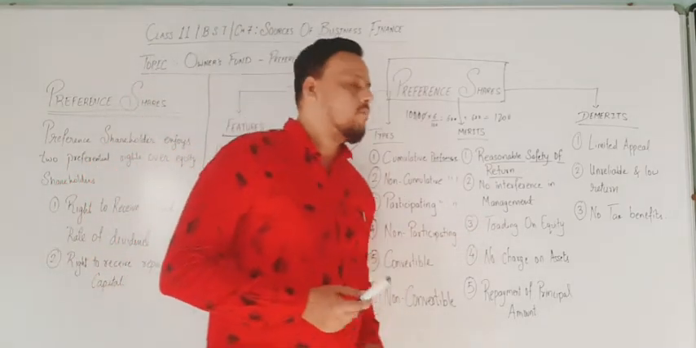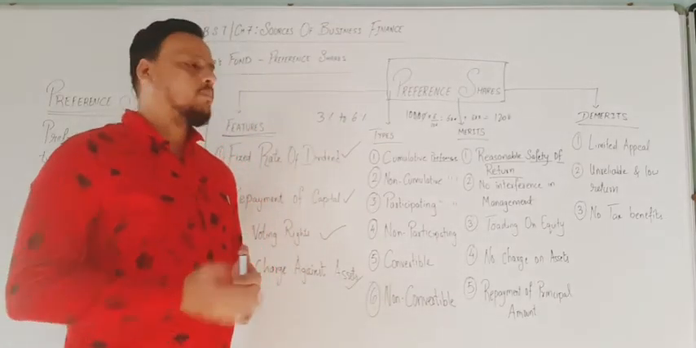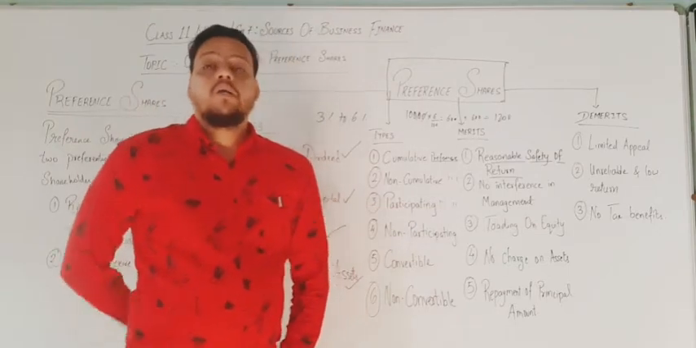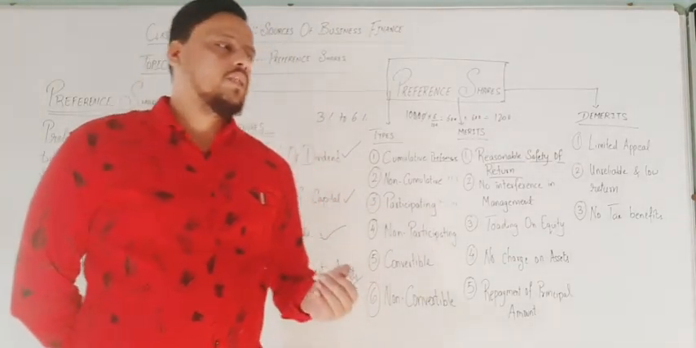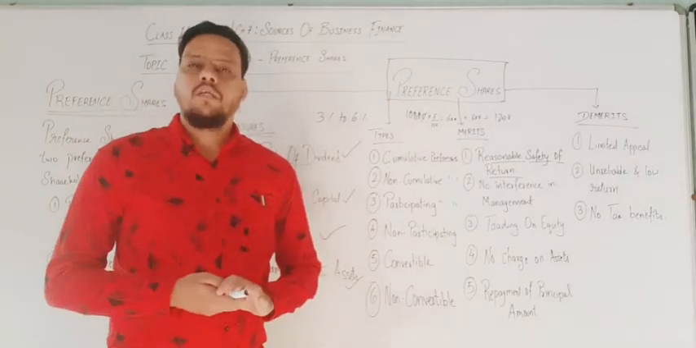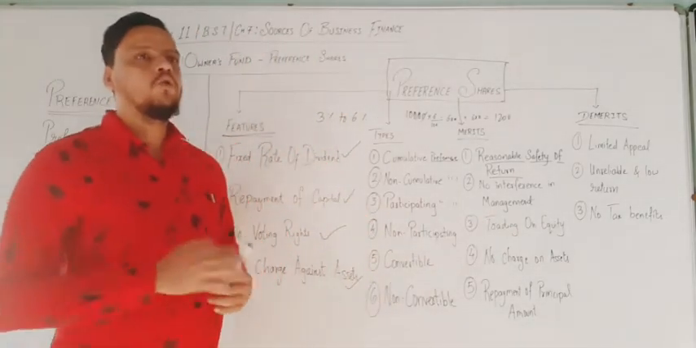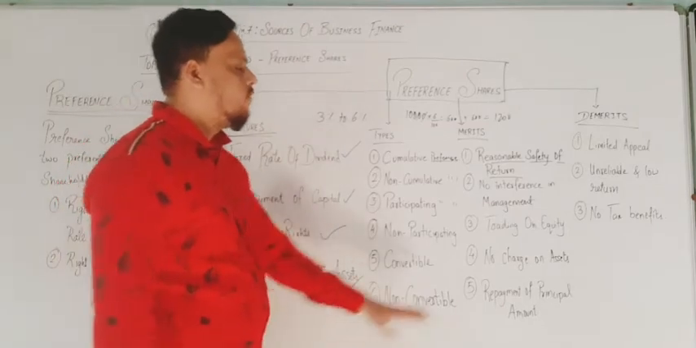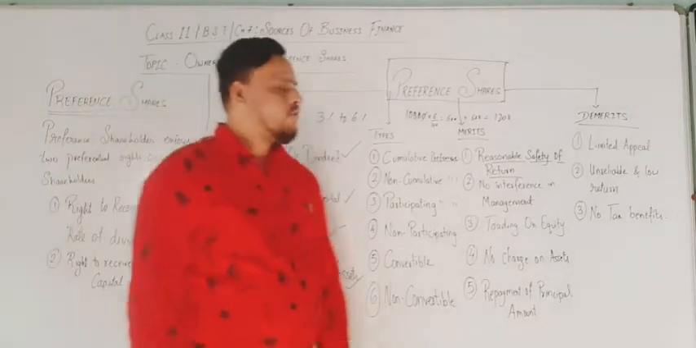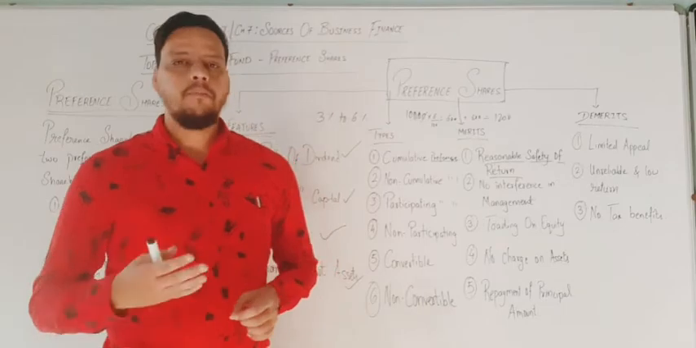Now, no interference in management. Preference shareholders do not have any right to take part in management except participating. Trading on equity is mentioned over here: preference shareholders are getting a fixed rate of dividend, but by making trade on equity, they give huge profits to equity shareholders. Fourth point is no charge on assets, as I have mentioned in the features also. Here preference shareholders do not take over any assets if the payment is not made by the company.